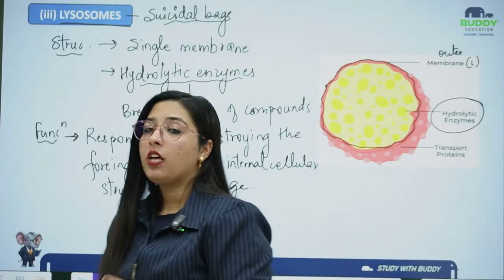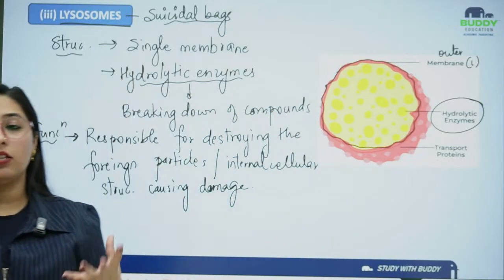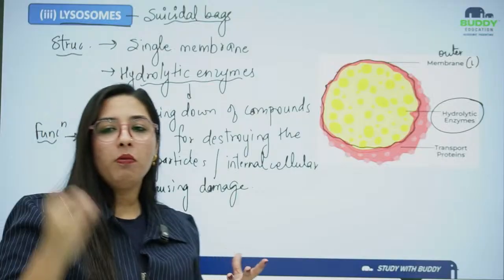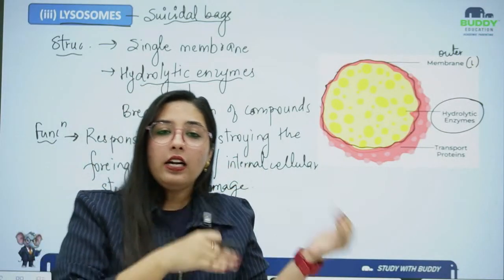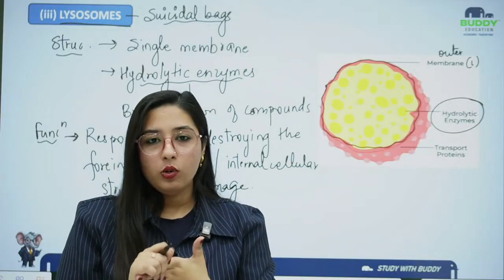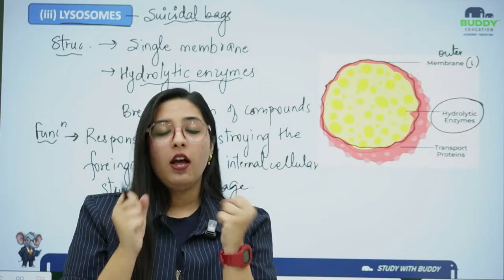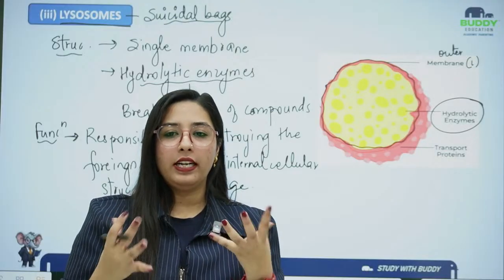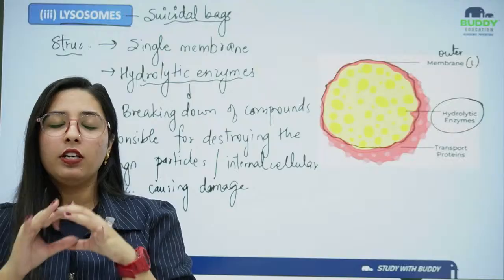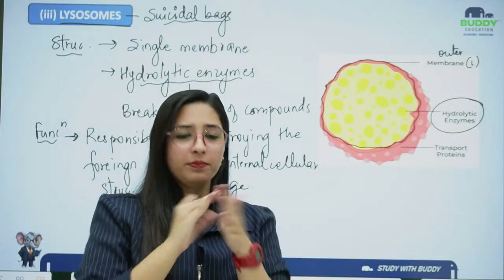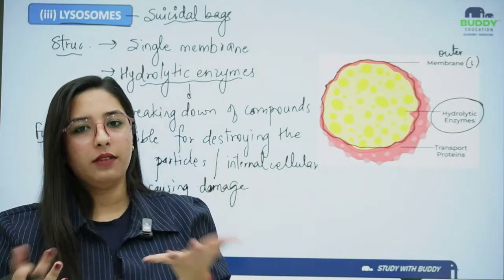That's why these lysosomes are also known as suicidal bags, because the moment they feel that the cell is destroying the neighboring cell, they will burst. After bursting, all the hydrolytic enzymes will be released, and those enzymes will digest the whole cell organelles and the complete cell.